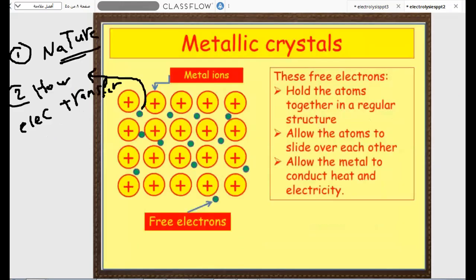Looking at the nature of metallic crystals, we have here metallic crystals. We can say it's from sodium metal. We can see the sodium exists as the cation Na+, localizing its outermost electron. The outer electron or the valence electron of the metal exists in a free state surrounding it. This resembles a free electron.